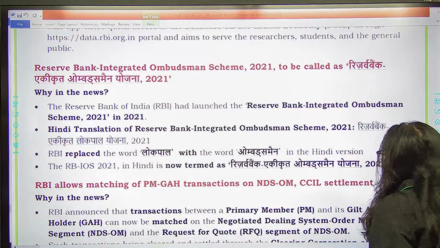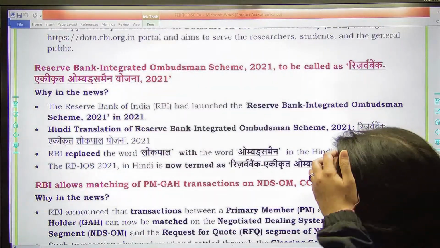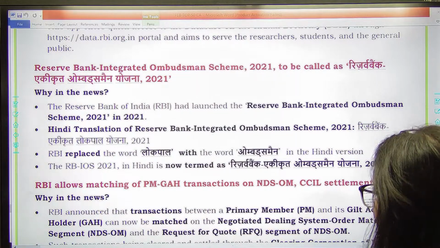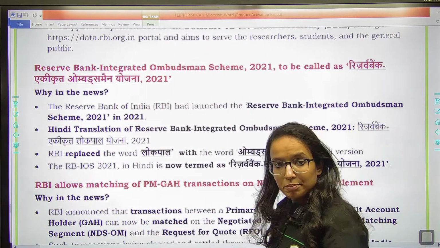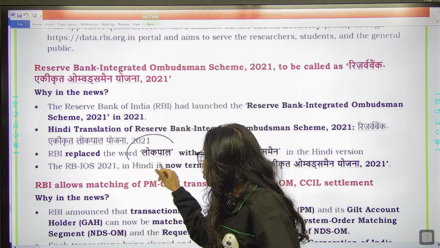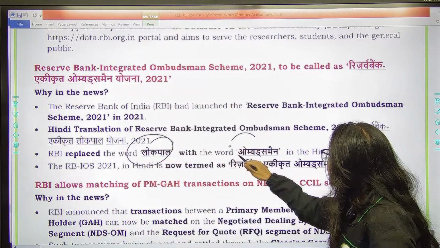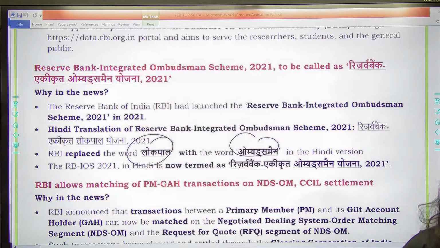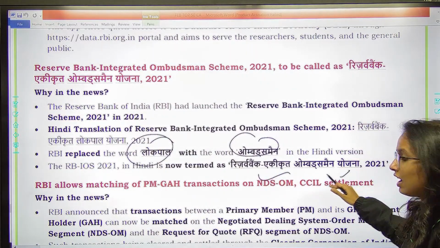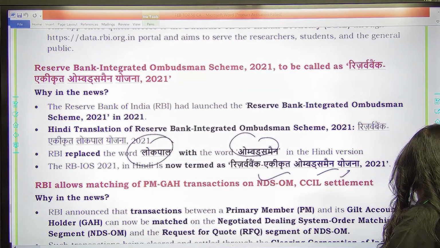Then next, very importantly, remember in the RBI Integrated Ombudsman Scheme 2021, RBI has replaced the word Lokpal, which was the Hindi translation of the scheme, with ombudsman in the Hindi version of it. So this is also an update. So now it would be Reserve Bank Ekikrit Ombudsman Yojana. Earlier it was Lokpal in the Hindi version of it.